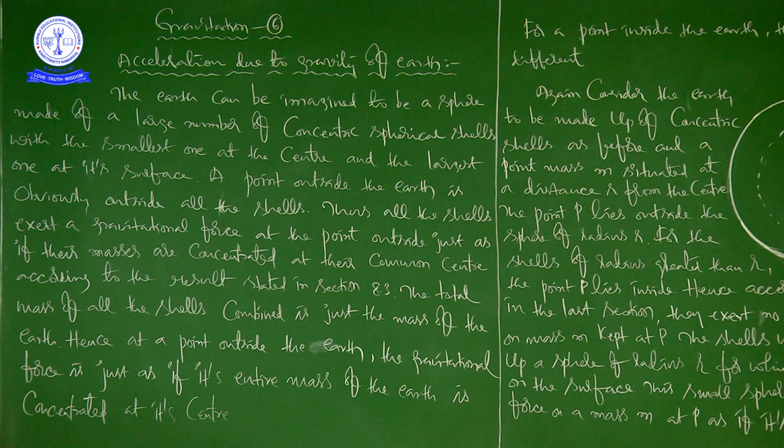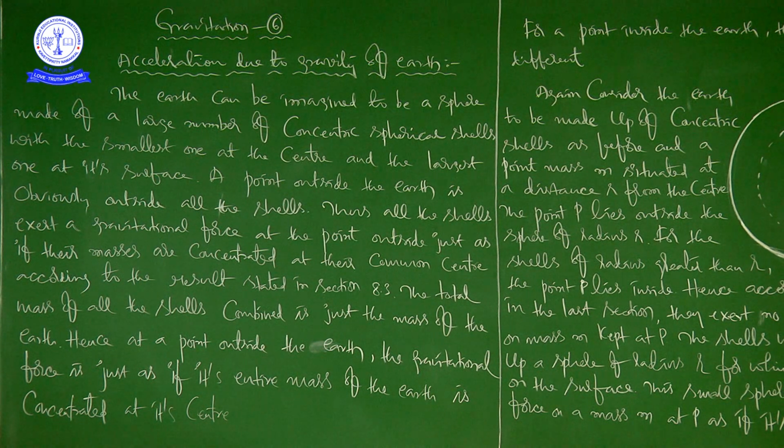See here, this is the picture I already explained, and now what I am saying is, consider the earth to be made up of concentric spherical shells as before, right? Again he is asking to consider, so whatever imagination we had, he is asking to get back to it once again.